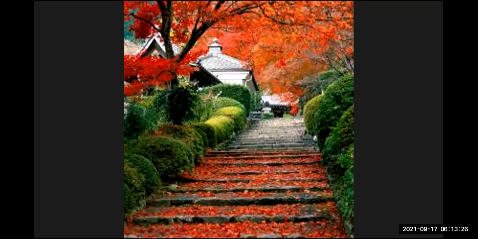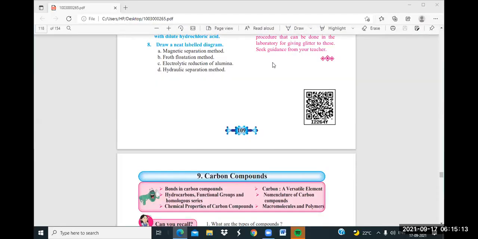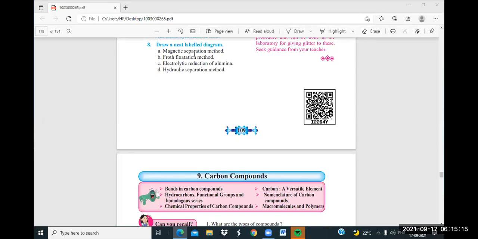When two or more substances combine together, they form a new substance having different physical and chemical properties. It's called a compound. So last year, how many types of compounds have we seen? Who will tell me? Yes, Apurva, you can.